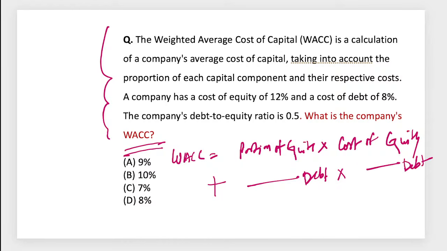Sometimes in equity, they'll give you common equity as well as preferentials. Sometimes in debt also they'll give you multiple bifurcations, but that doesn't matter. You just have to remember this one.